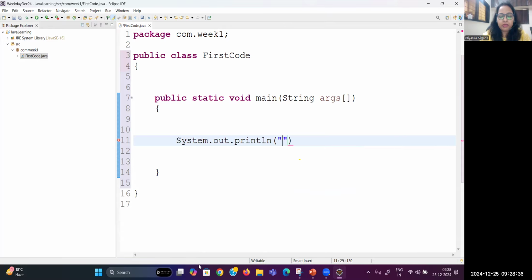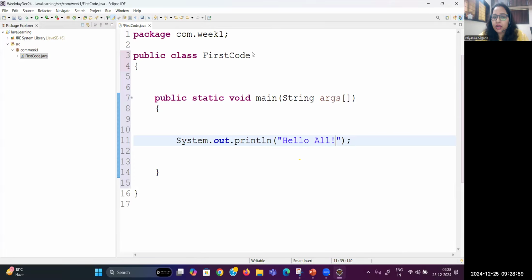There I can design the method, and here I can write the statement, Hello all, with an exclamation mark. Every statement in Java ends with a semicolon. Don't put a semicolon after the class or after the main function. Only within main, whatever you are writing, follow the syntax. Now my code is ready.